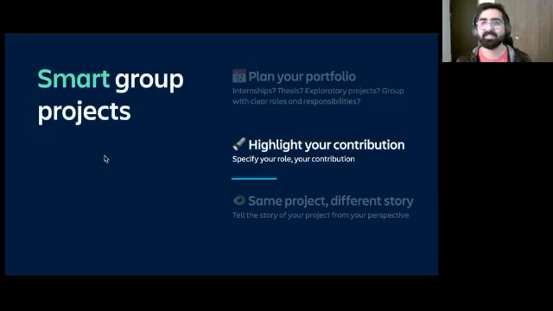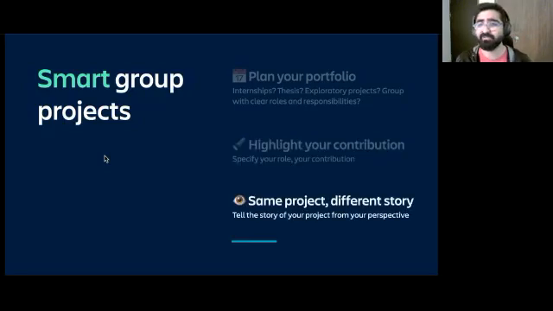It's sending a clear signal to the recruiter that here's the part that this person has contributed. Also, it's sending a signal that this person has worked in a team, so is a team player. He or she knows how to collaborate, how to communicate. That's a signal as well, right? So working in a group is not looked down upon. It's a great signal to send across of teamwork, of communication. But highlighting your contribution in that group is also something that's in your control and you can hack.